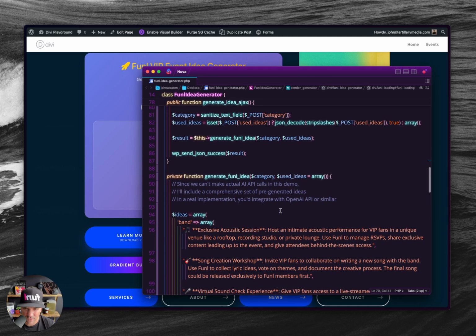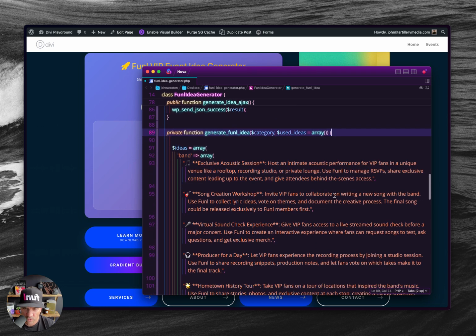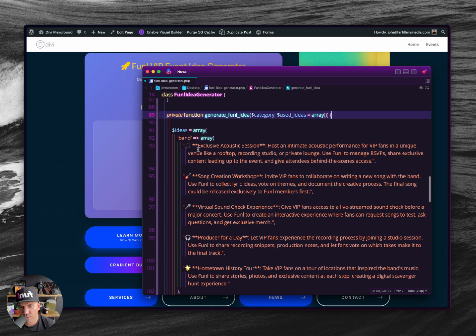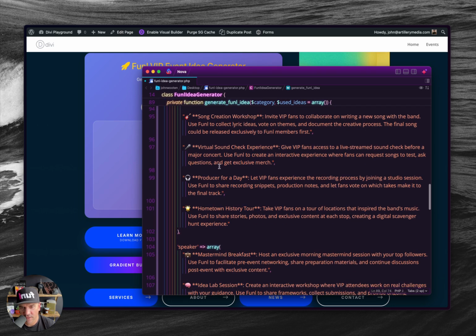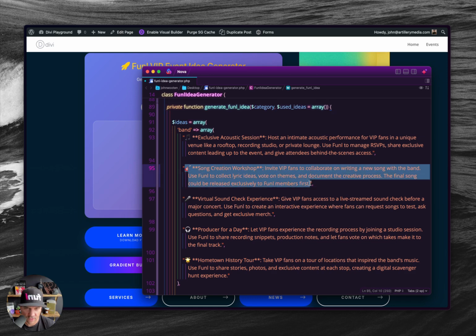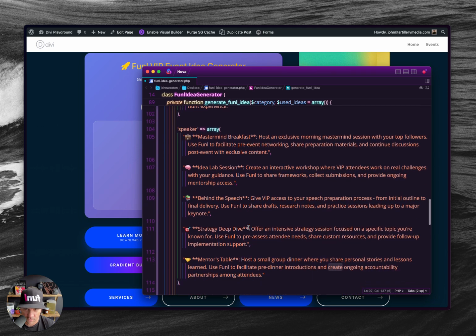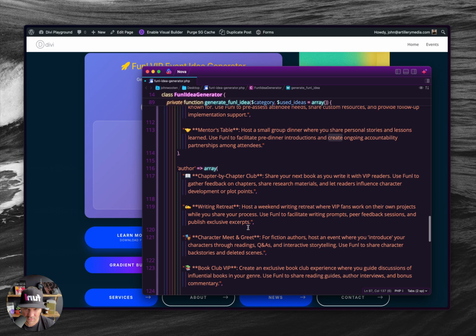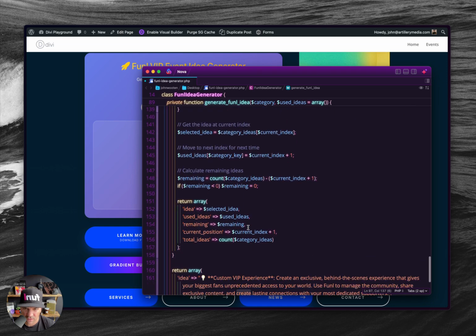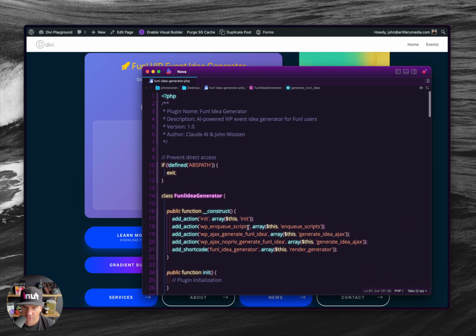I don't need any of that. Now, I'm not going to, but you could edit all these to your liking. Just be sure that you're doing it between these quotes and don't get rid of the quotes. That all looks good. Okay, let's go ahead and save that.